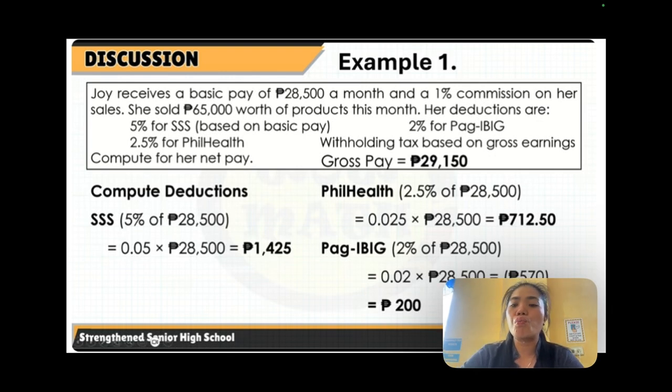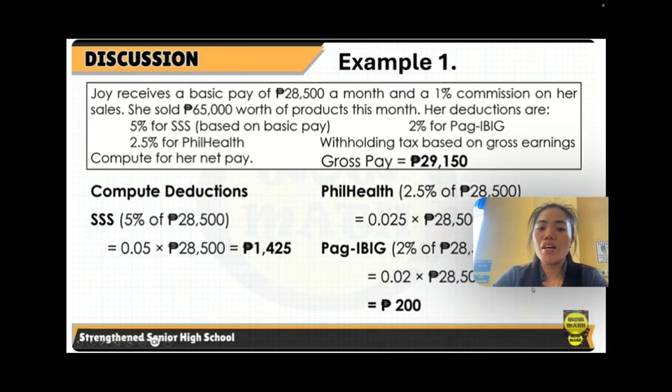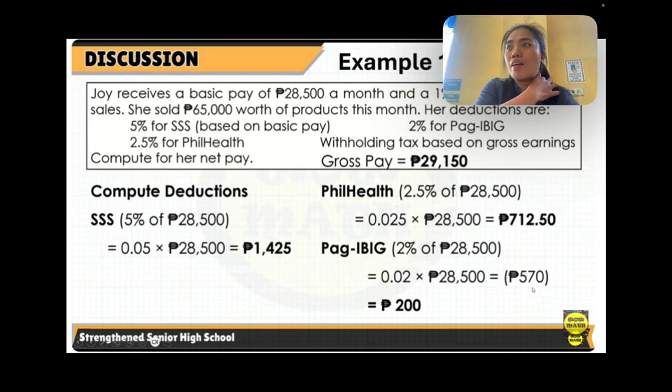That is equal to 712 pesos and 50 centavos. Now let's proceed to Pag-ibig. Pag-ibig is 2% of 28,500. So that's 0.02 times 28,500, which is equal to 570 pesos.